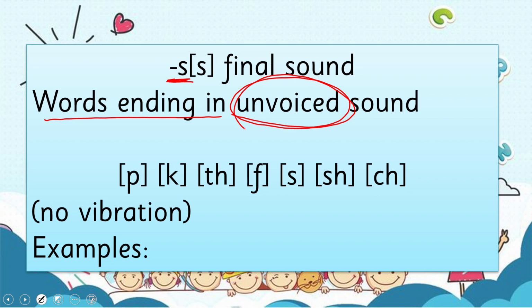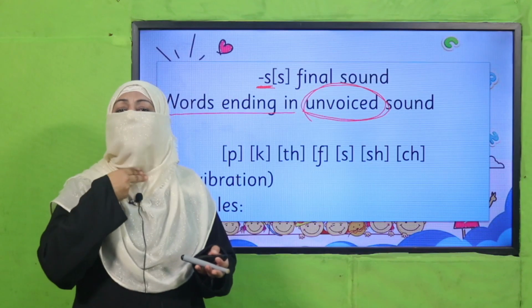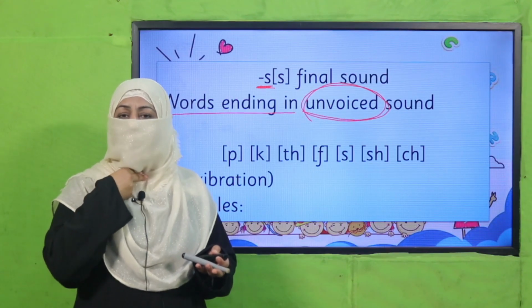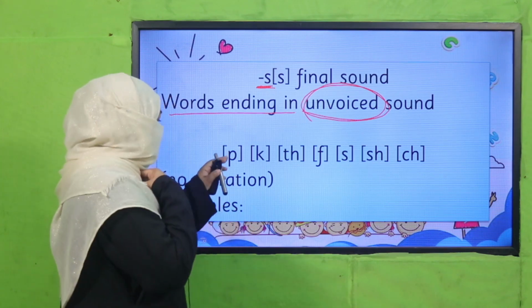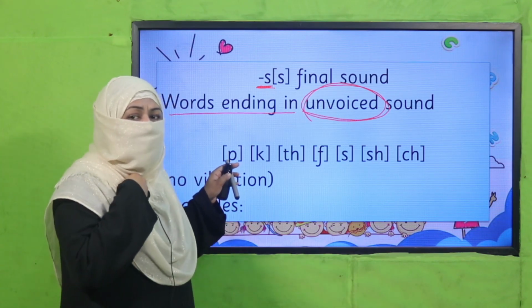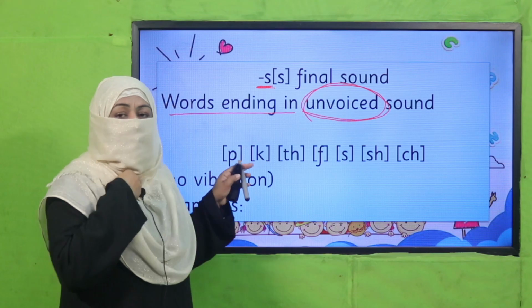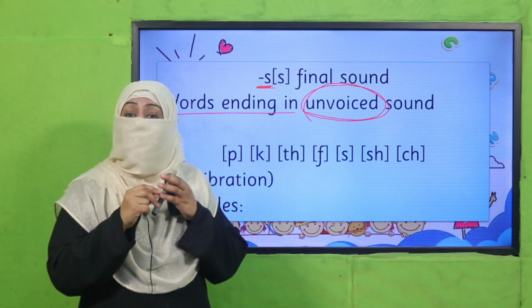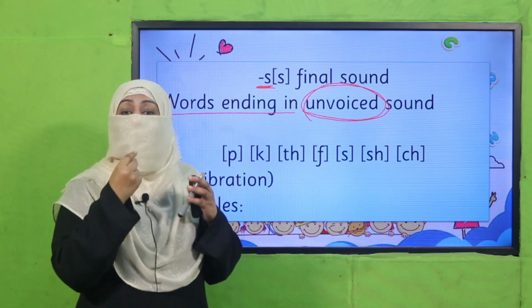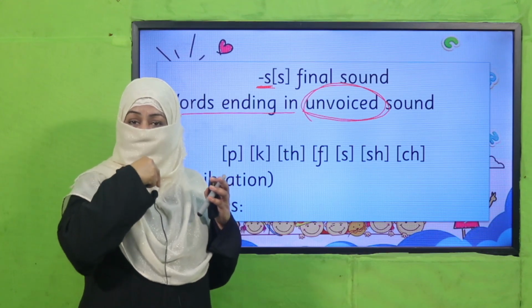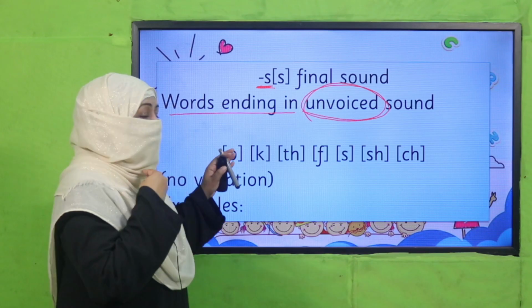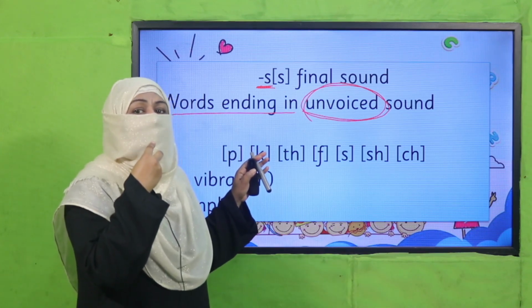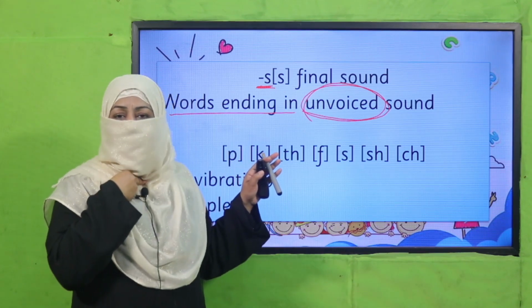And now, beta, what is an unvoiced sound? It's very simple. Place two fingers on the front of your throat, your vocal cord. When you pronounce a sound and you don't feel vibration here, right? Because we know a few letters we pronounce from the mouth and a few letters we pronounce from deep. So when we pronounce letters from the mouth, they are called unvoiced and we don't feel vibration over here.